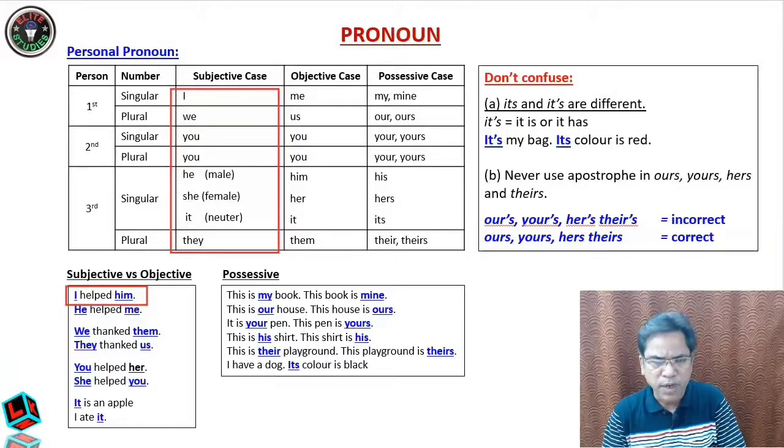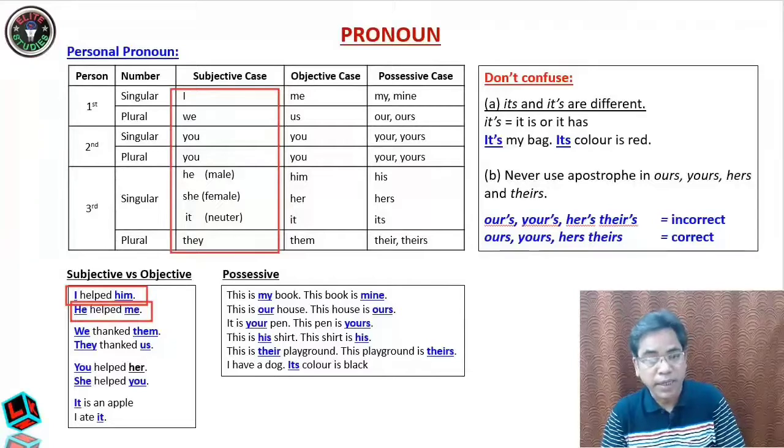Now when you are reversing the sentence, "he helped me," we don't write "he helped I," because here me is in the object case. So I and me. Whenever I is going to the object, it becomes me. I is the subject, and when it is going to the object, it is becoming me.